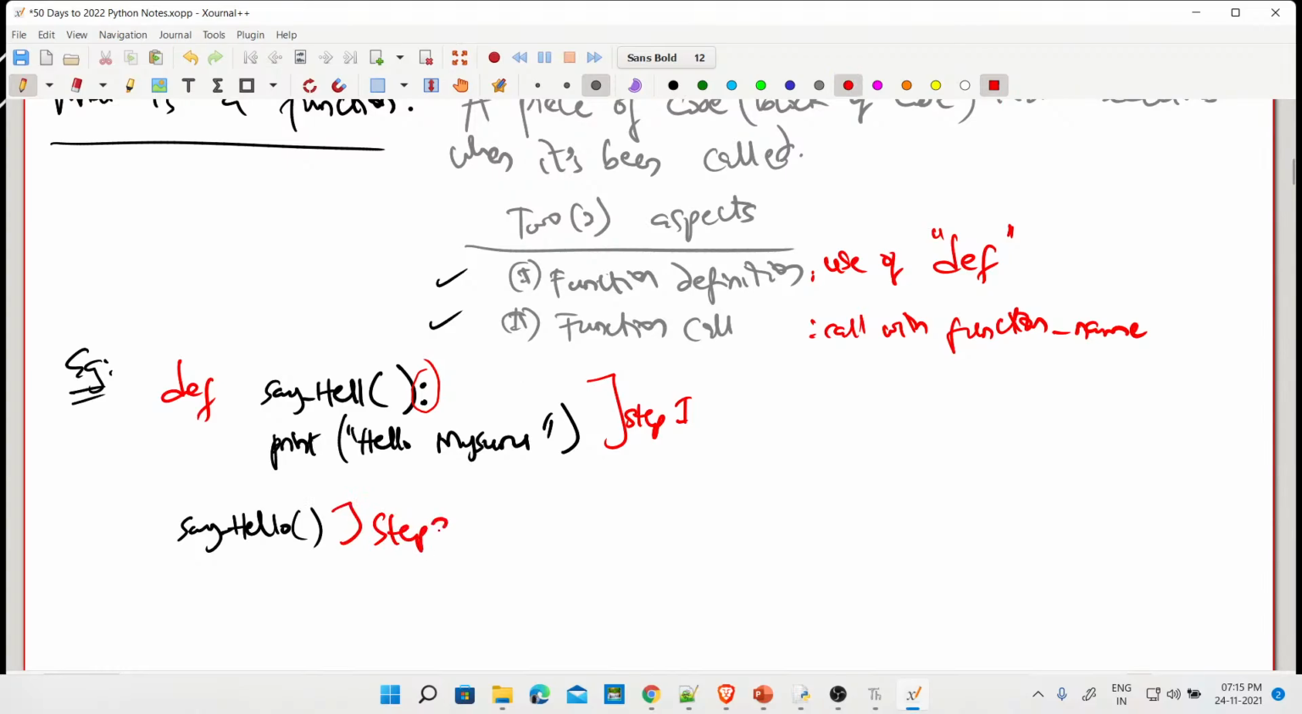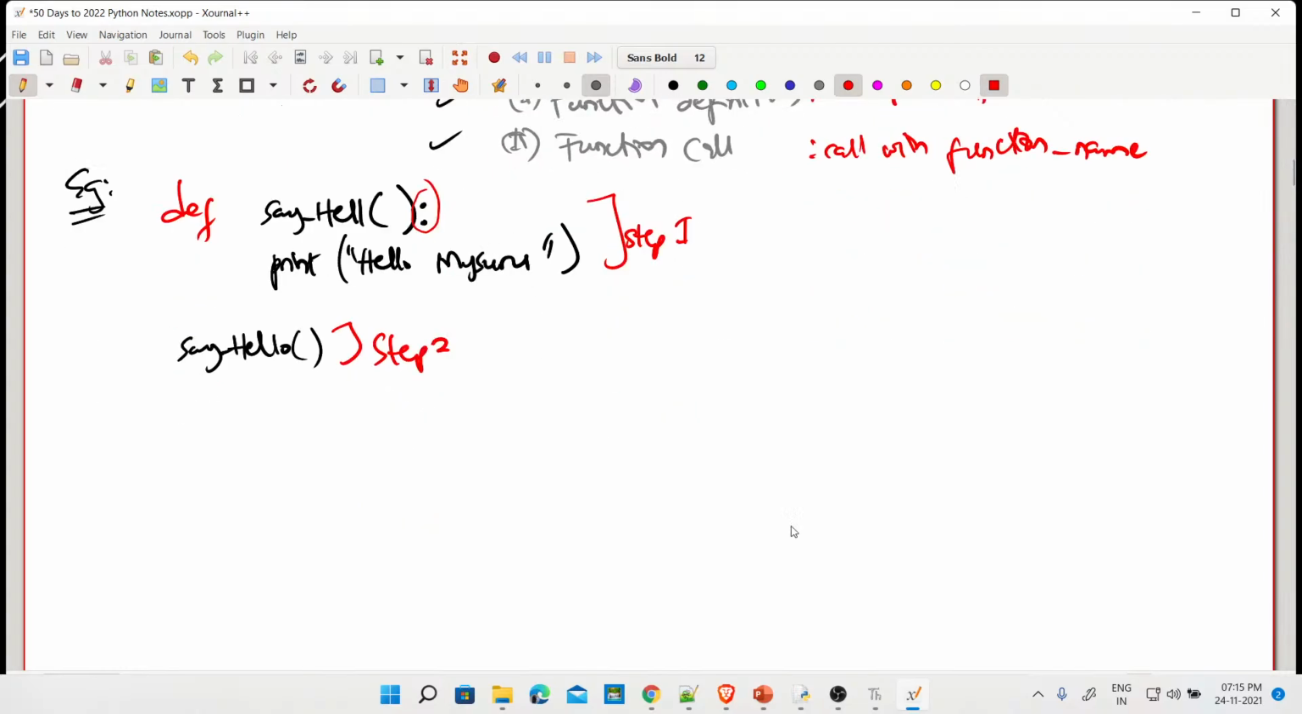Step 2. Done. So we have ended up creating a function and calling this function. So let's talk about arguments now. Question 2. What are arguments?